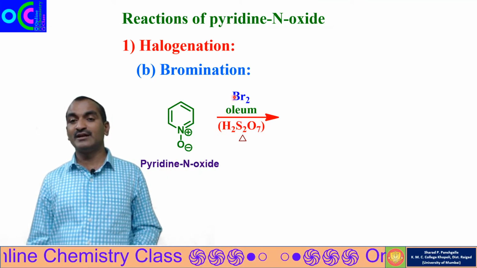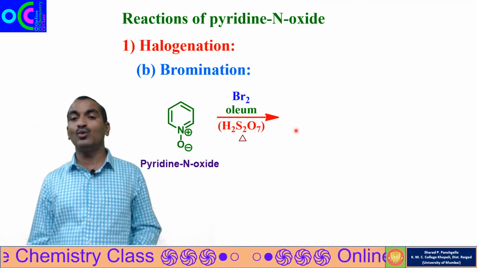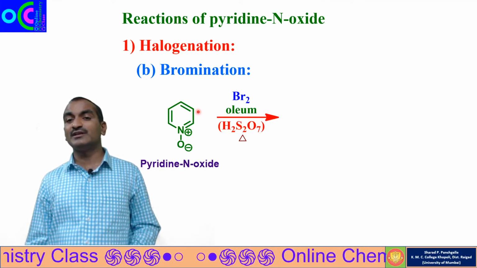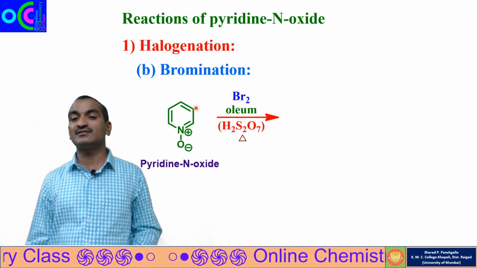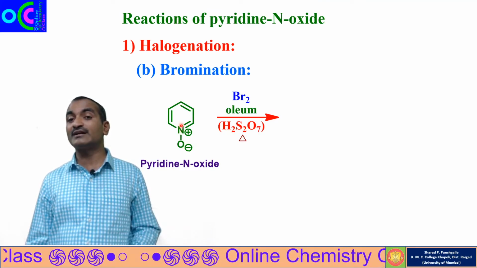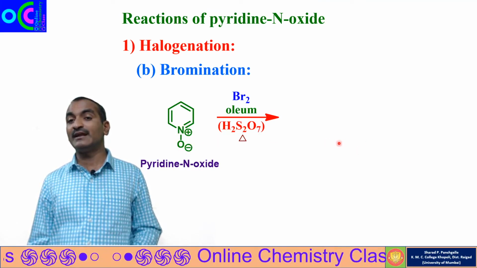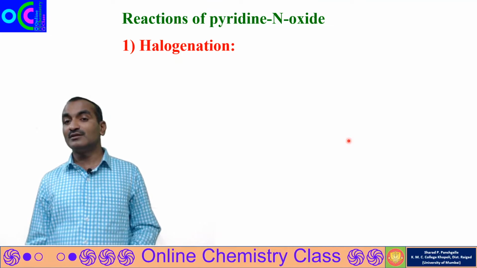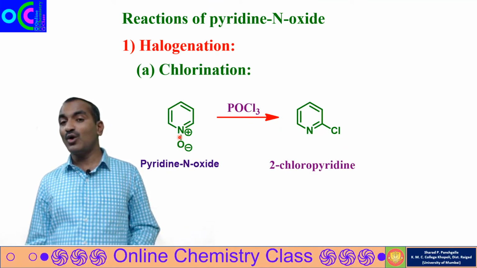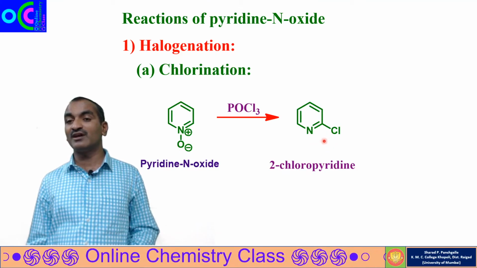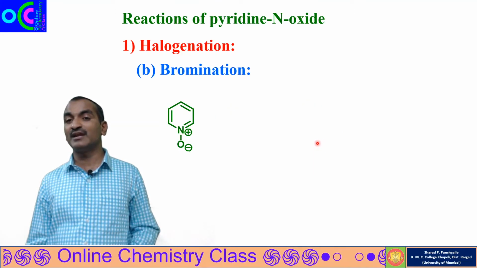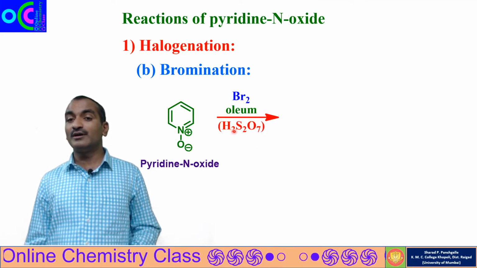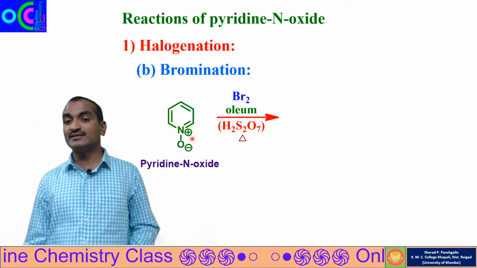So pyridine N oxide is heated with bromine and oleum. Here the electrophilic substitution is happening at position 3 and there is no reduction. That means this oxygen will be retained in the final product. In the earlier case, we have seen there is chlorination and oxidation, and oxygen is removed. In the final product, there is no oxygen. But in case of bromination, there is no reduction. So oxygen is retained as it is.